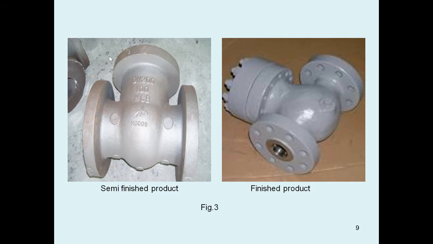Okay, we can see here some of the shape of the walls. This first one is in figure number 3. The first picture is a semi-finished product, and the second one is the final product. This final one is the actual product we required.